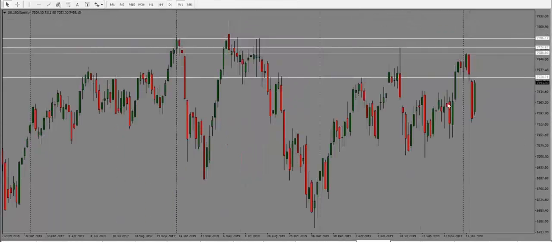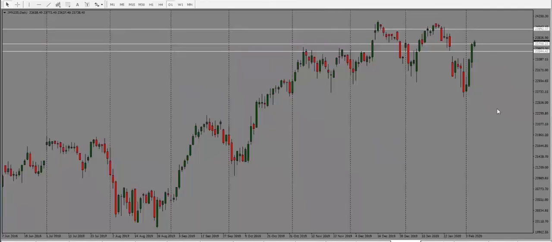And then we have Footsie. This is also looking bullish, but now we could see it go into resistance. So target here would be 76.80, and then we are into strong resistance, and this is where price could turn. So keep an eye on that. So for now, bias is bullish for Footsie.